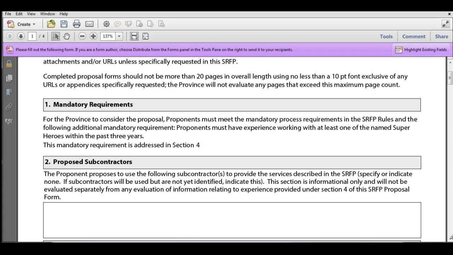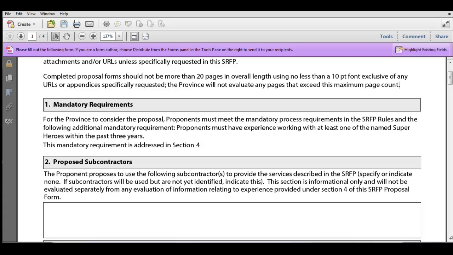Now, some SRFPs will have an additional mandatory requirement, and if you recall from the previous video, our sample does have one, and that was the experience working with at least one of the named superheroes. So if an additional mandatory requirement applies, you're going to see it both in the SRFP and you're going to see it in Appendix A. And there's a little bit more information in Appendix A, and that's how do you address the mandatory requirement.